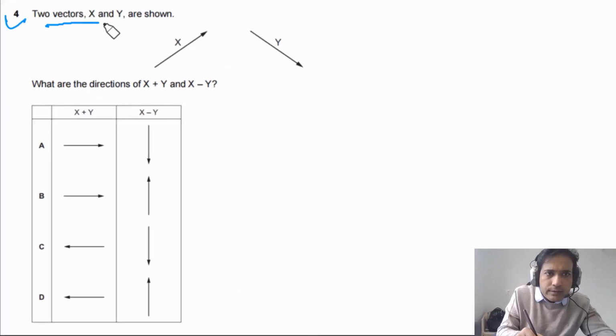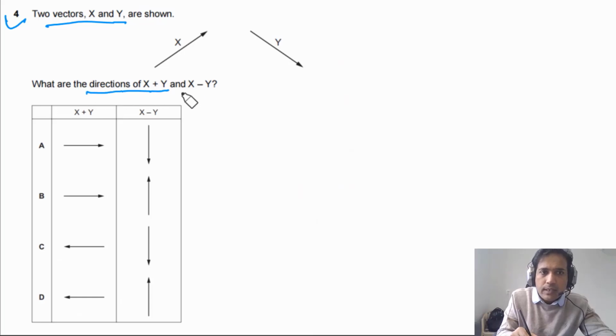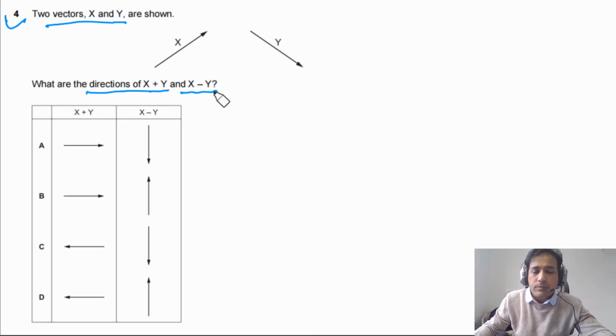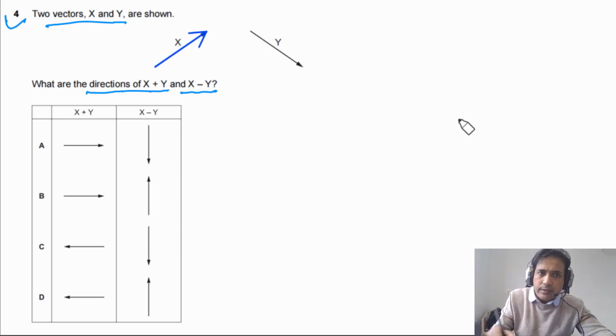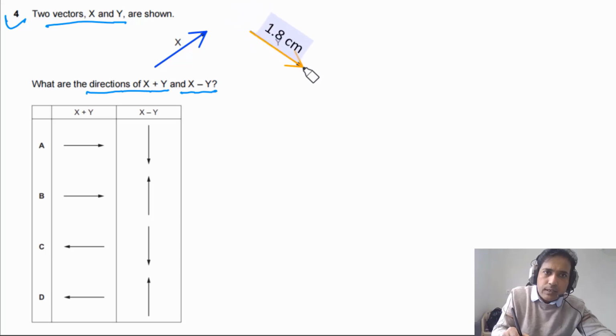Question 4 says two vectors x and y are shown. What are the directions of x plus y and x minus y? So this is simply about vector addition. First of all, we can take this vector. So I can draw here. This is our vector x. I can also draw vector y using a different color. Let me try this one using a different color. So we have vector y. I'm trying to make it as accurate as possible.